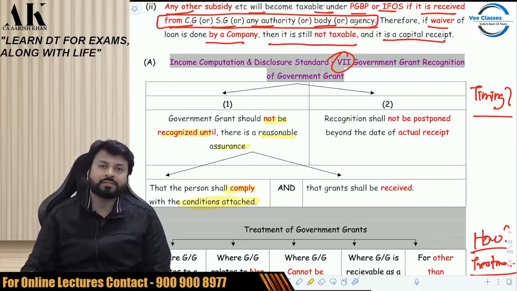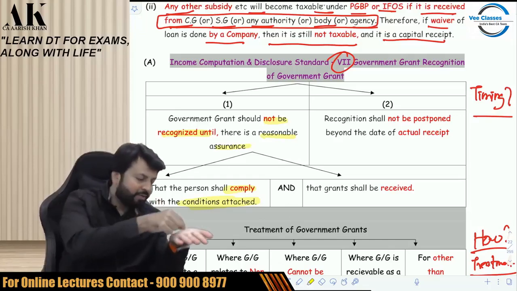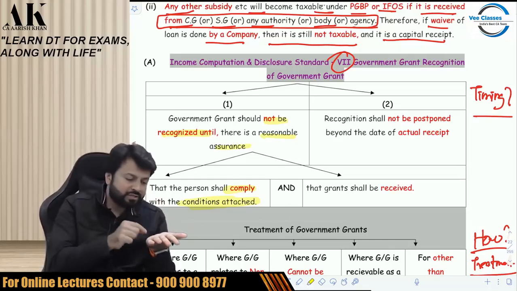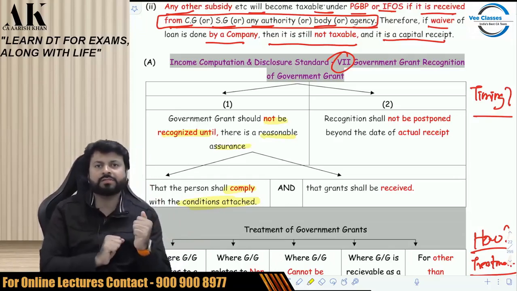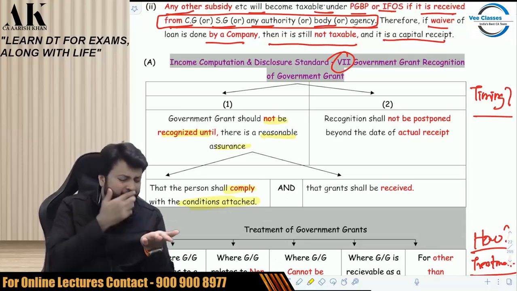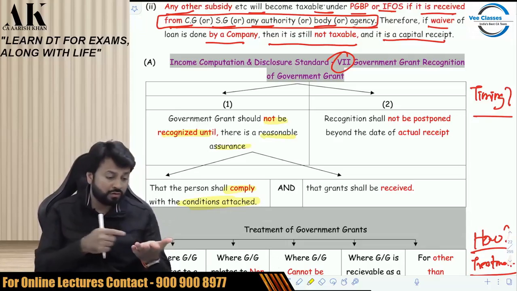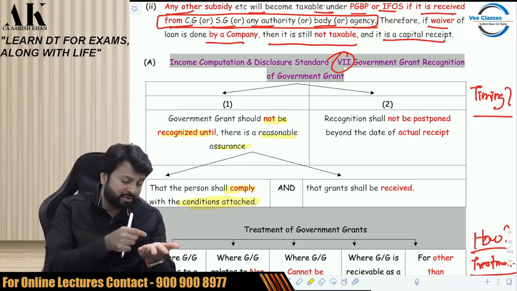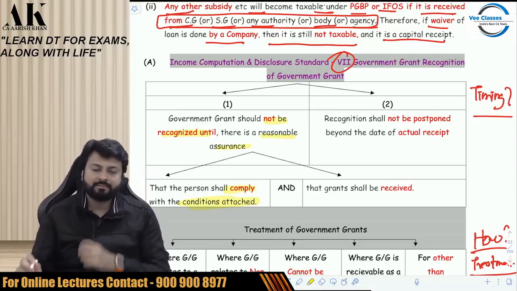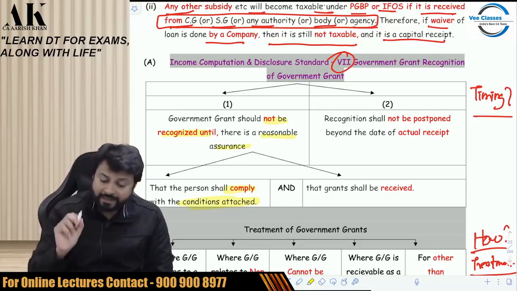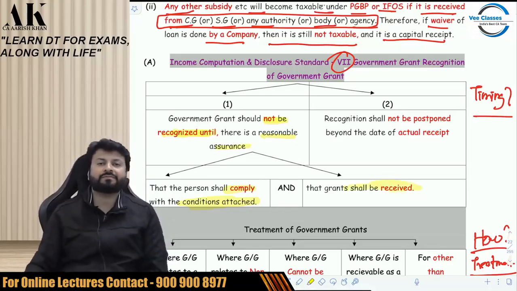then you cannot recognize. Suppose the government has given you 10 conditions, subject to which you will be getting the grant, and the government has given you 100 crore. Now you know that yes, you will easily fulfill all the conditions, then recognize. But if you feel that no, the conditions are very dangerous, it may or may not be fulfilled, then you may not recognize.